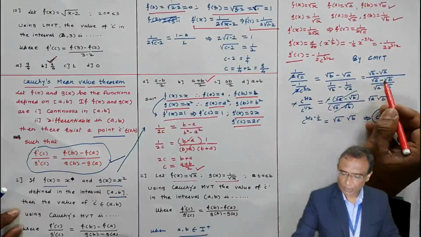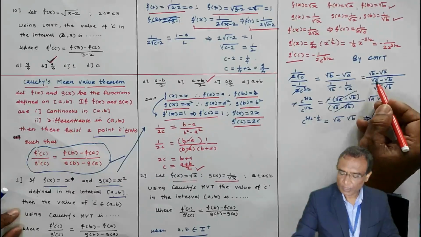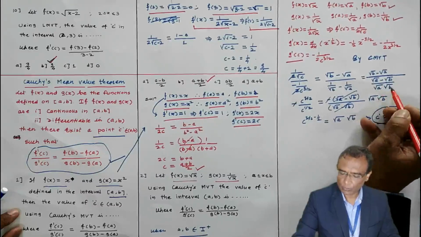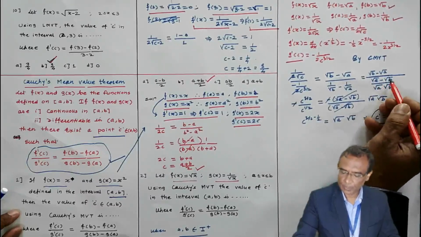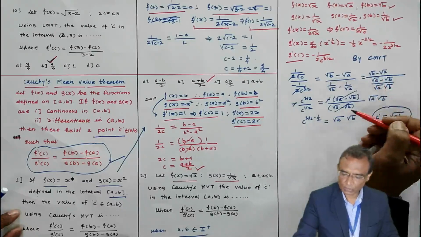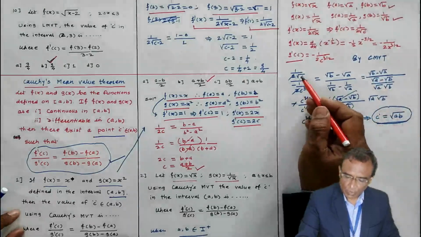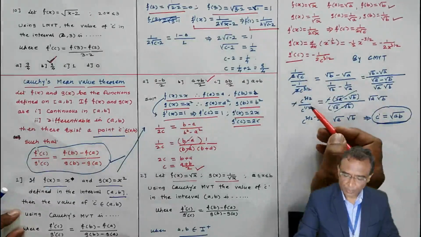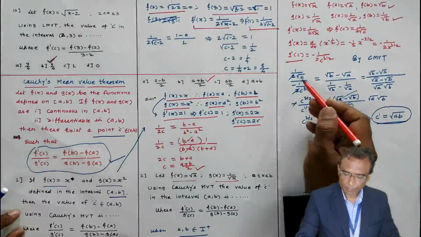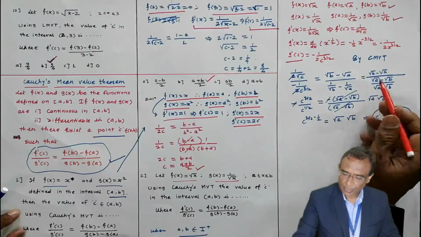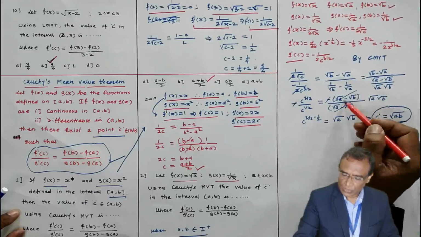Now we are going to simplify it. Take LCM here, the cross product, root of a minus root of b over root of a into root of b, like that. Here root b minus root a, here root a minus root b. So you can take minus sign common and then cancel. In this way, 1 by c raised to power 1 by root c, this will jump in the numerator, c raised to 3 by 2. Root c means c raised to 1 by 2. Minus sign I have taken common because I want these two brackets the same, and this will get cancelled.